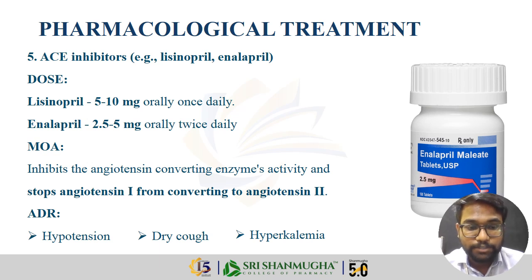ACE is the reason for converting angiotensin 1 to 2, which leads to aldosterone release and increases your blood pressure. Here ACE inhibitors block this and stop the conversion of angiotensin 1 to angiotensin 2. That's why it acts. Its ADRs are hypotension, dry cough, and hyperkalemia. Hyperkalemia means increased potassium level.